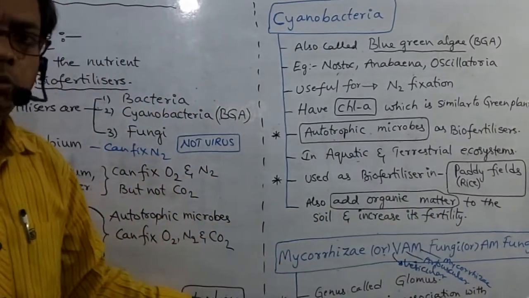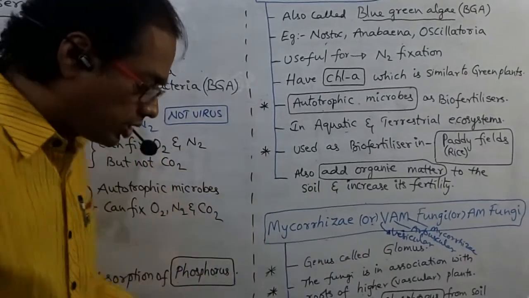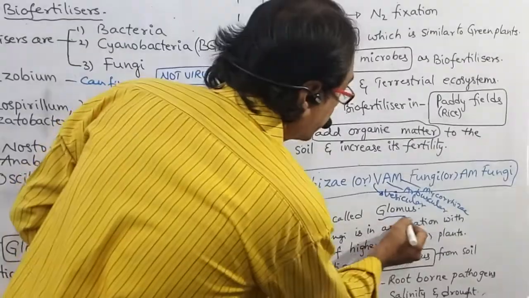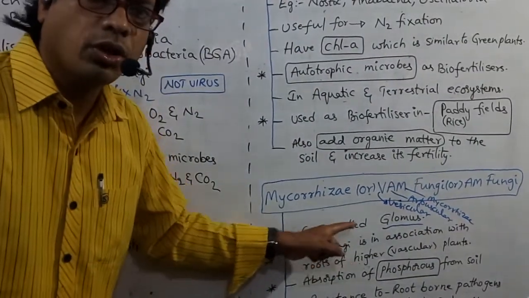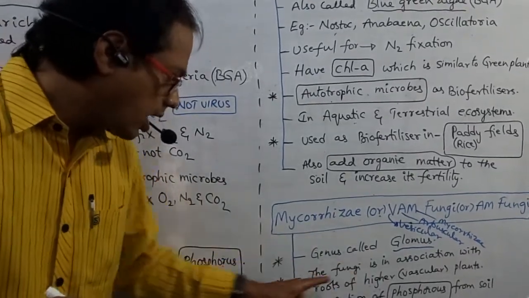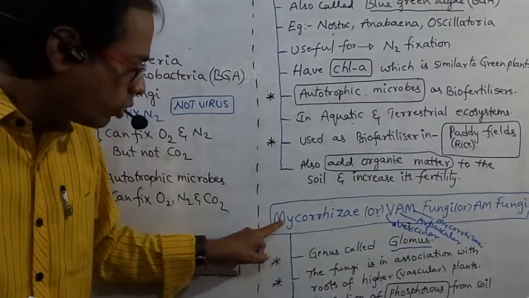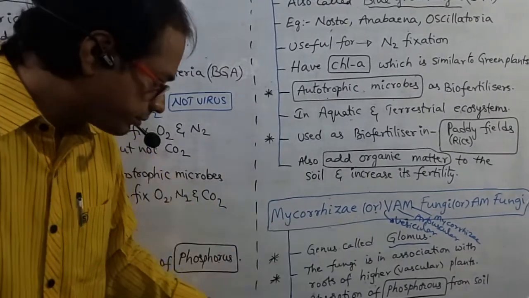What is their role in biofertilizers? What is the genus called? Glomus. This is very, very important. The genus is called Glomus. The fungi in association with the roots of higher plants or vascular plants is called mycorrhiza. Myco means fungi, rhiza means roots.